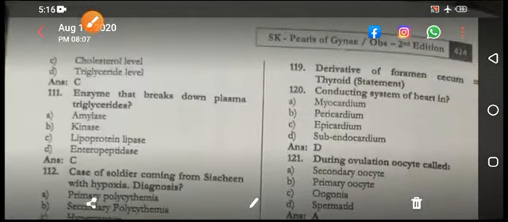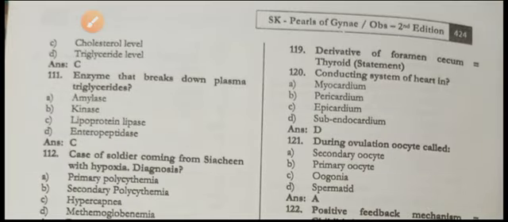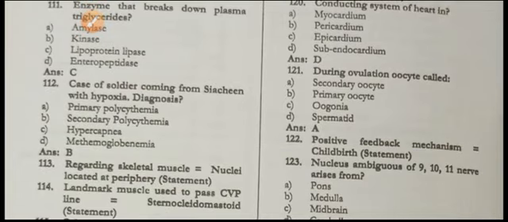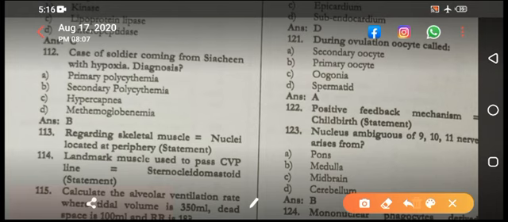Coming next, derivative of foramen cecum: thyroid. That is the statement. The conducting system of the heart lies in the subendocardium, mentioned in Tanveer. They have written the SA node, AV node location and the conducting system. During ovulation, the oocyte lies in the secondary oocyte.